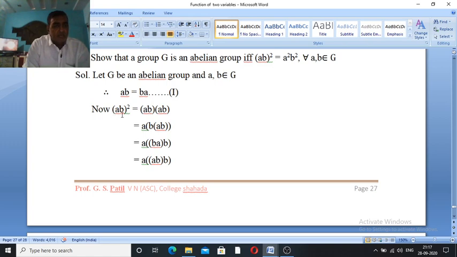Now, in bracket AB square is equal to, by law of indices, AB into AB. By associative law, it is equal to A in bracket B, again in bracket AB, bracket complete.